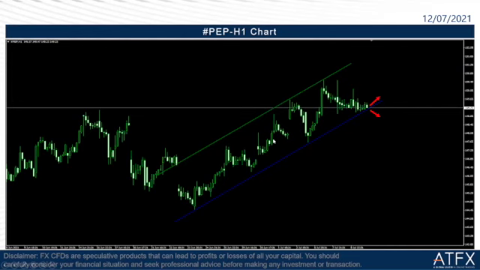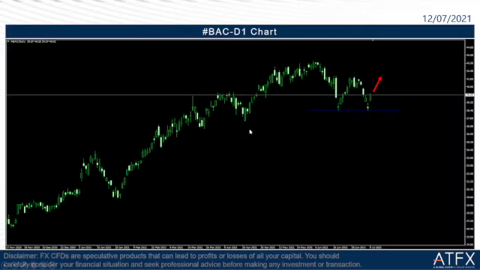The third one is BAC, Bank of America. As we can see clearly on the market graph, this one is a double bottom. We will take it as a trend reversal, and it will go back up to the bullish trend.